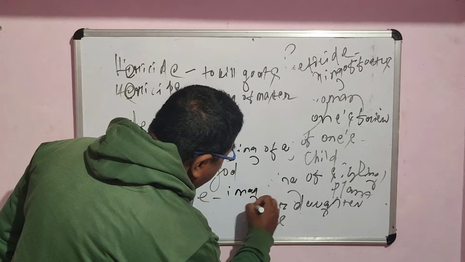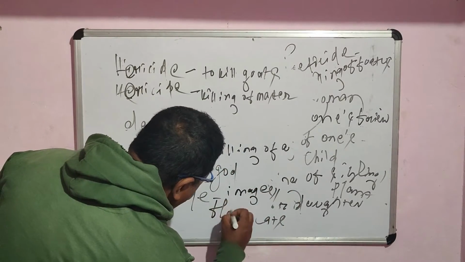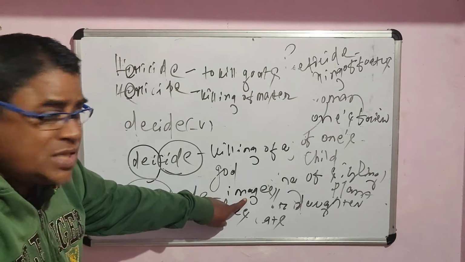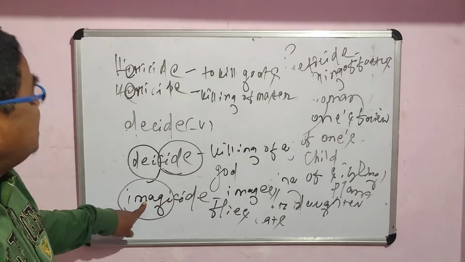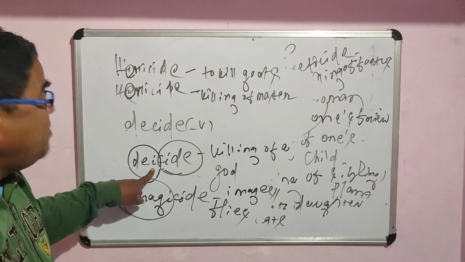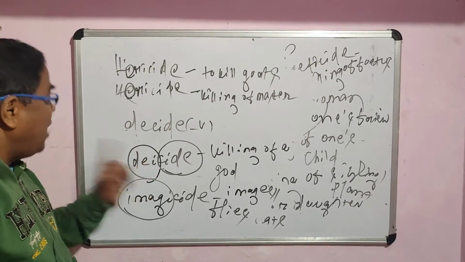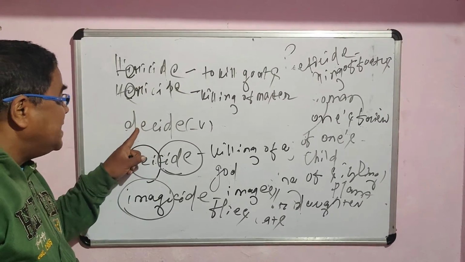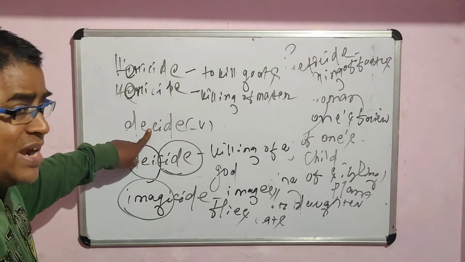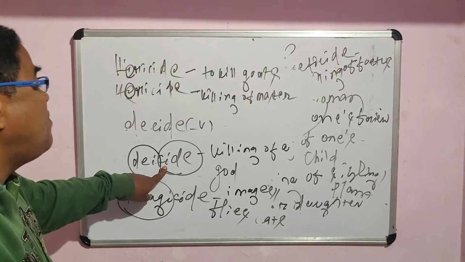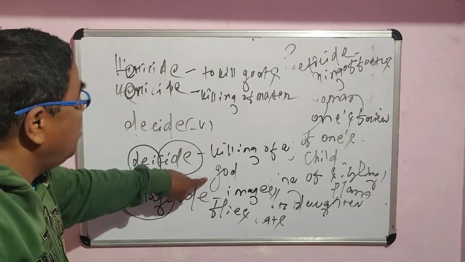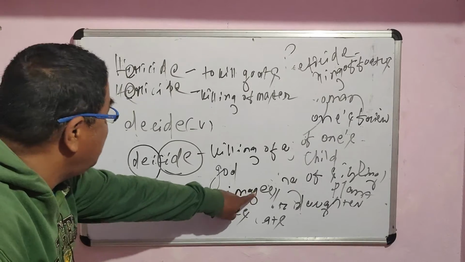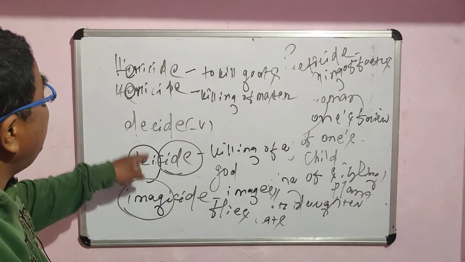Killing of flies is also called imagicide. Simply killing of images or figures is also called imagicide. But deicide, remember, here we have a little bit of change, a little bit of inserting of the vowel I in between the letters. That makes the difference from decide, the verb. Here deicide is one type of noun. So deicide means killing of a god, and imagicide means killing of images or the figures.